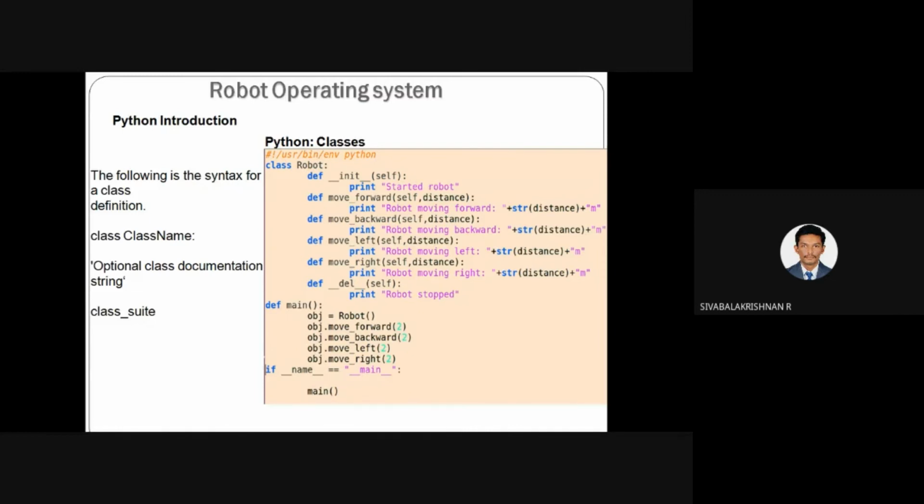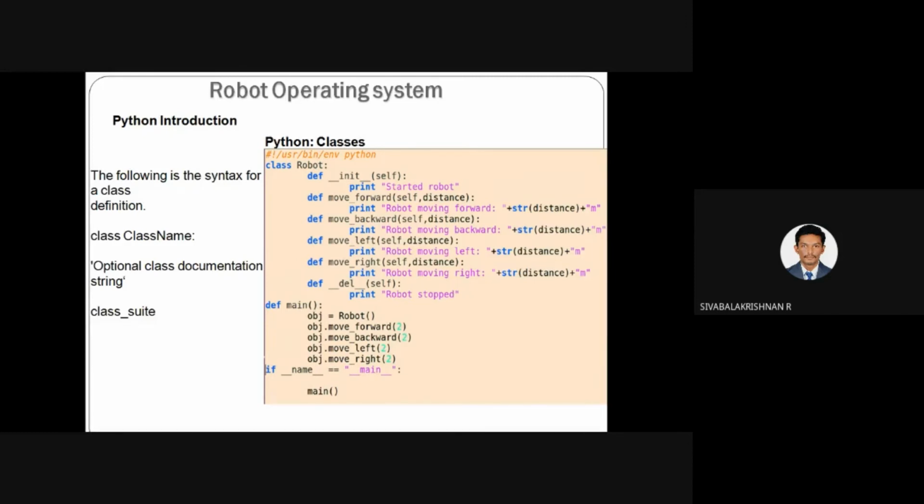So whenever this forward function is supplied with some value for the argument, this value is retrieved here in the function definition, and it will be printed in the string of distance. So this distance is an integer value. It is printed as a string. Okay. So robot moving forward 2 meters. So it will print like: robot moving forward, string distance is 2. It will be changed to a string. So 2 meter. So there is no space.